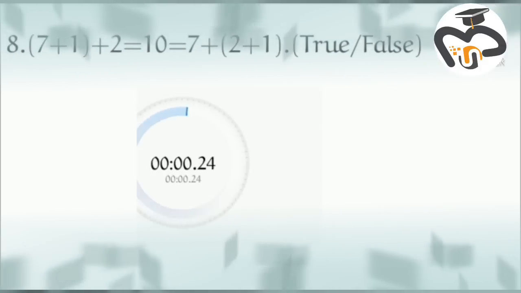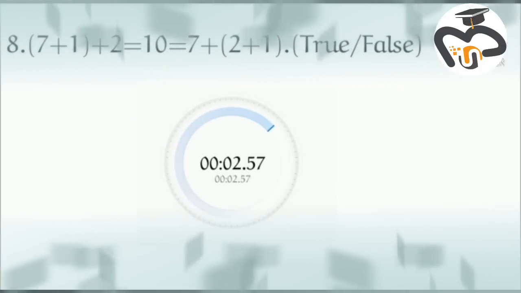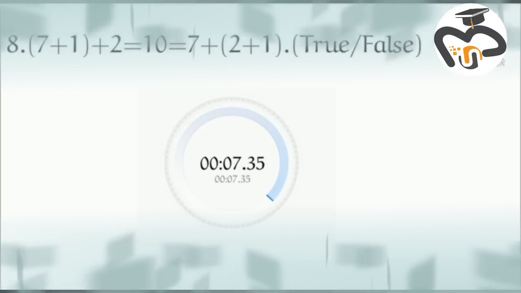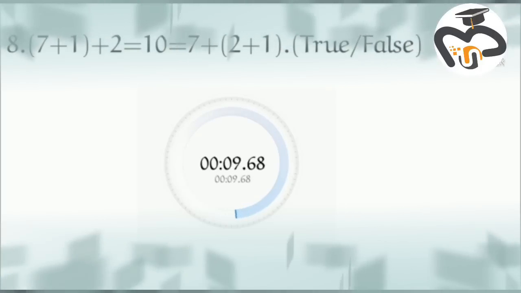Eight. Bracket 7 plus 1 plus 2 is equal to 10, which is equal to 7 plus bracket 2 plus 1. Is it true or false?